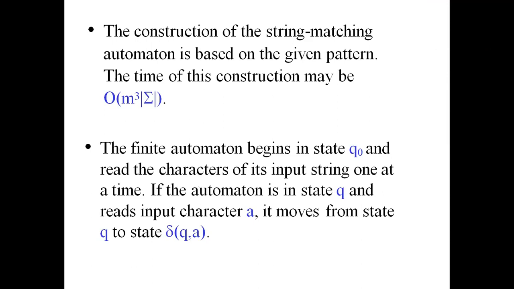The finite automaton begins in state q naught and reads the characters of its input string one at a time. If the automaton is in state q and reads input character a, it moves from state q to state delta of q comma a. Delta is the transition function; I'll show you the 5 tuples in the finite automata. So the transition will take from q to a, and a transition has happened.